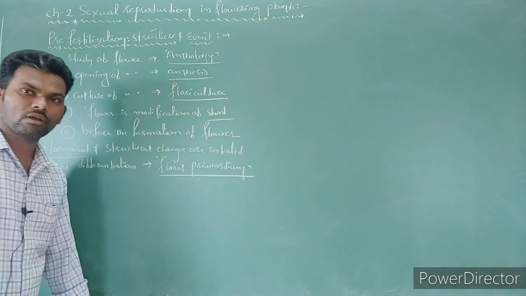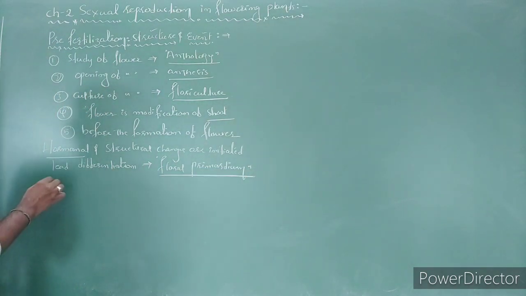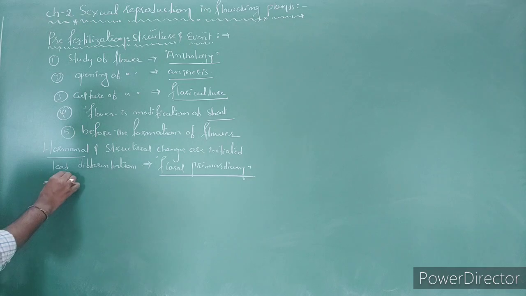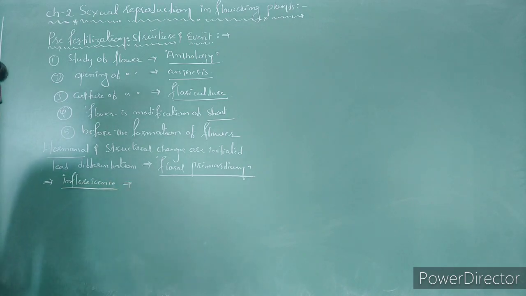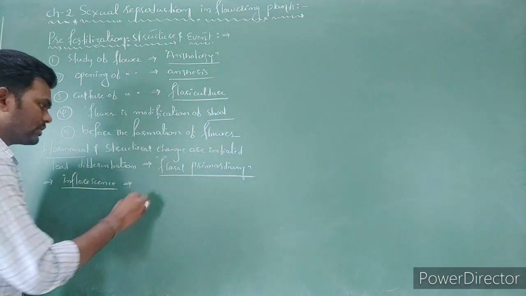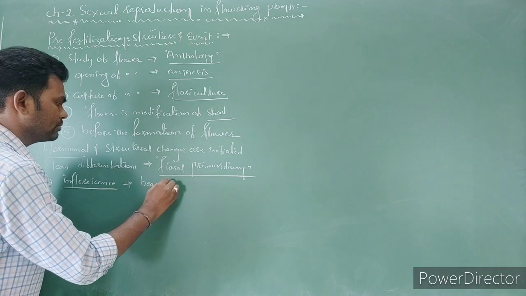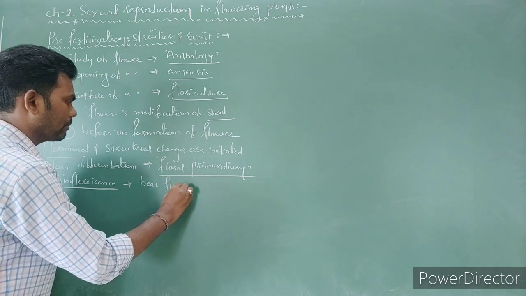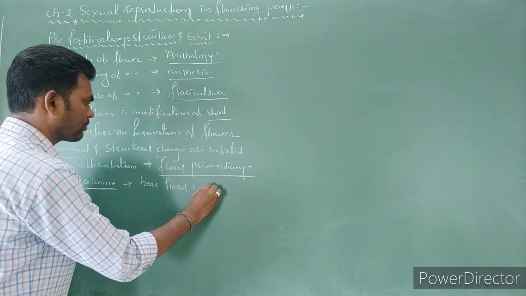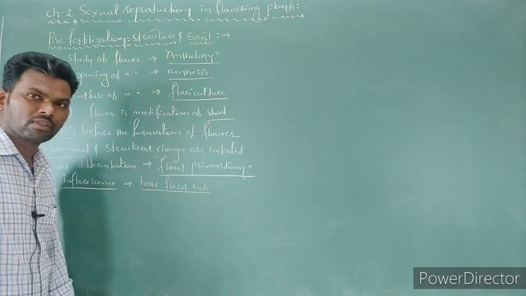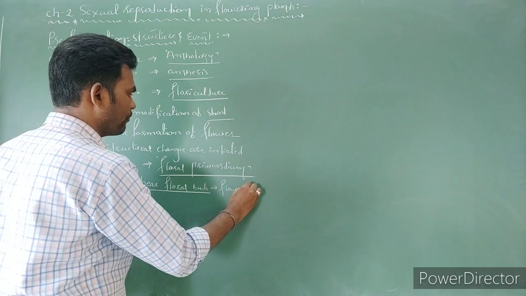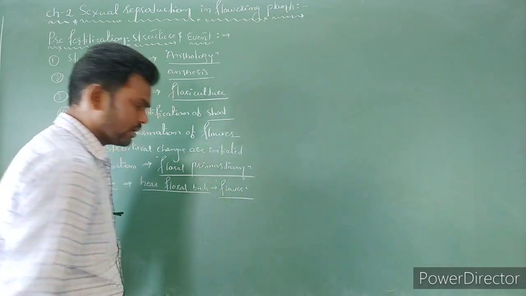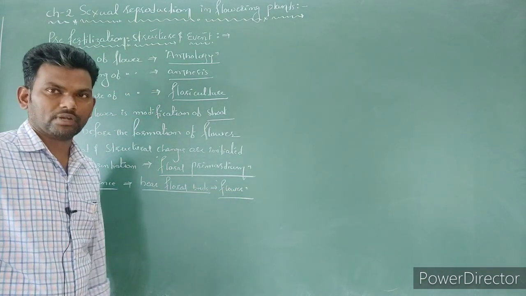This floral primordium becomes the inflorescence. The inflorescence bears floral buds, and the floral buds finally form flowers. So this is the formation of flower.